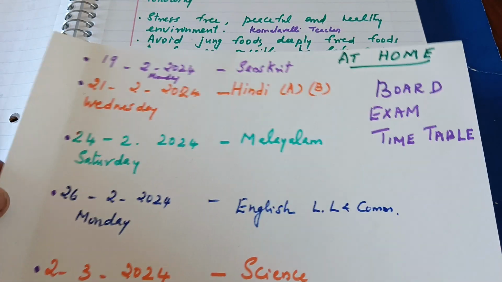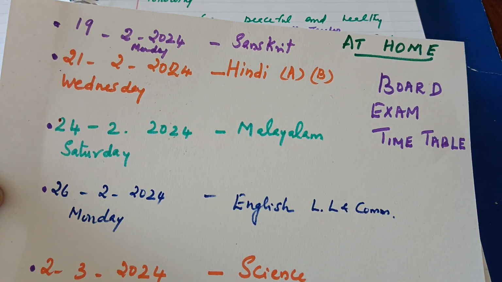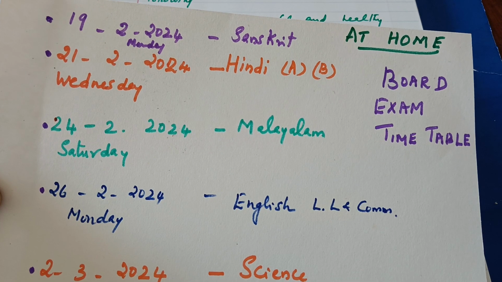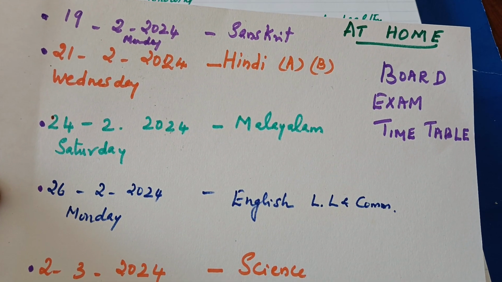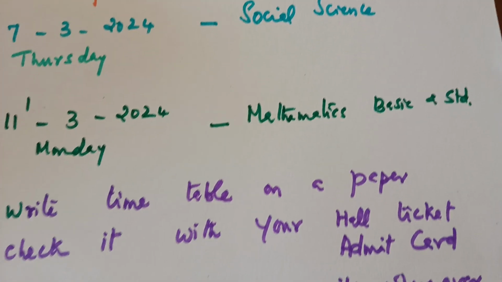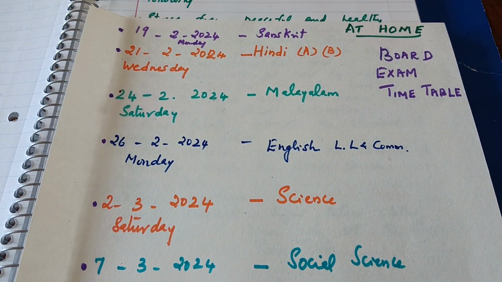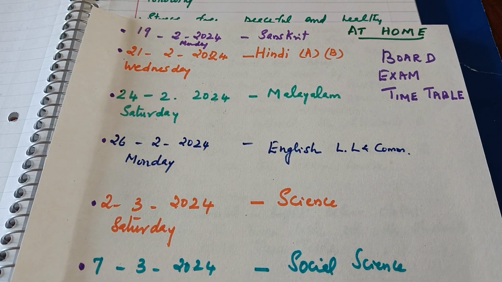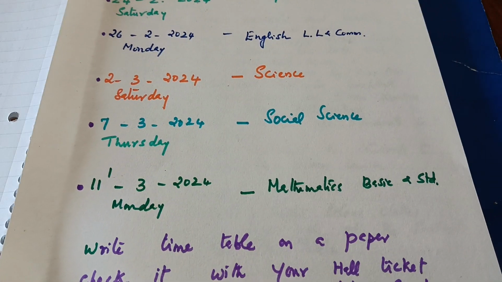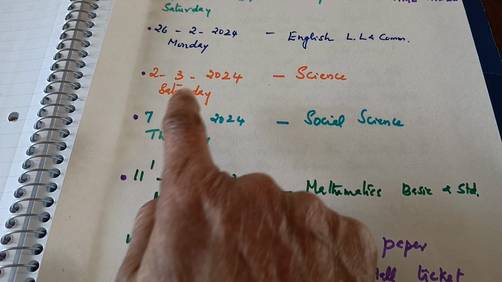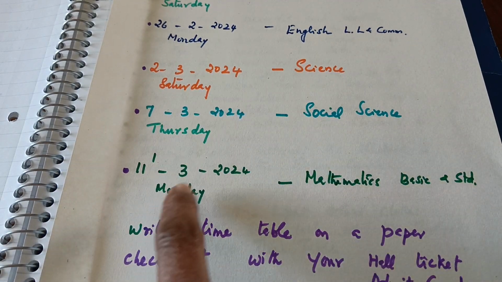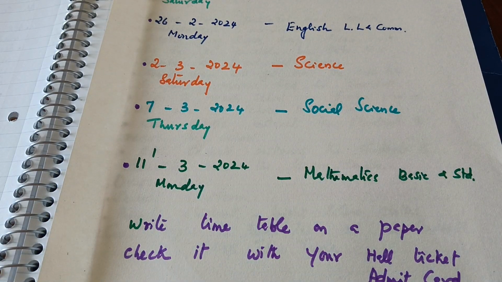I just wrote it regarding the present standard timetable. Sanskrit is like that. I wrote it to show how many days you will get in between. Anyway, the optionals are there. The compulsory subjects, science, social science, and mathematics: science is on the 2nd and mathematics on the 7th, so how many days will you get in between?